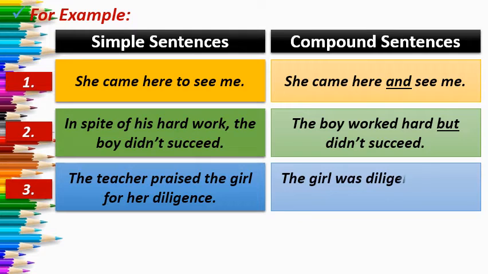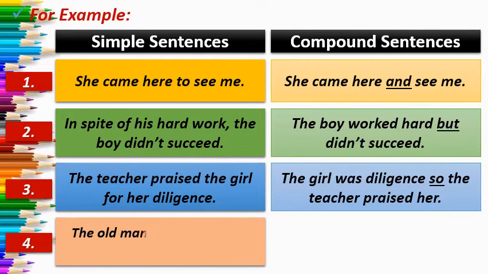So the sentence will be, the girl was diligent, so the teacher praised her, right? Sometimes you can switch the sentences also to make a meaningful sentence.